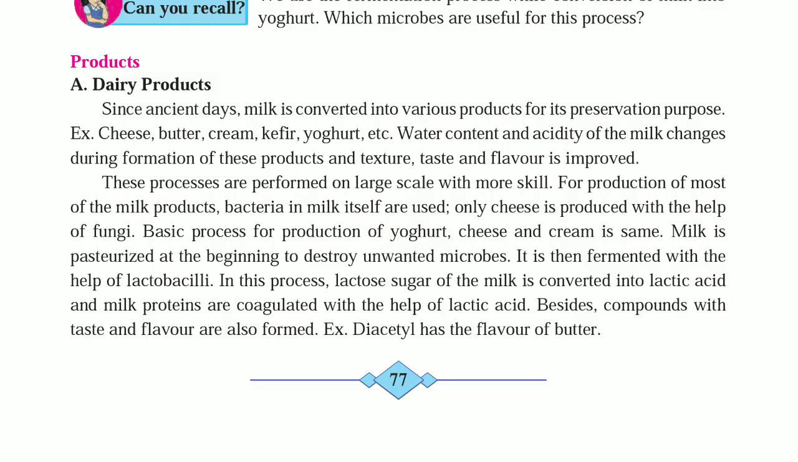Lactobacilli is plural and lactobacillus is singular. In this process, lactose sugar of the milk is converted into lactic acid, and milk proteins are coagulated with the help of lactic acid. Besides, compounds with taste and flavor are also formed. Example, diacetyl has the flavor of butter.